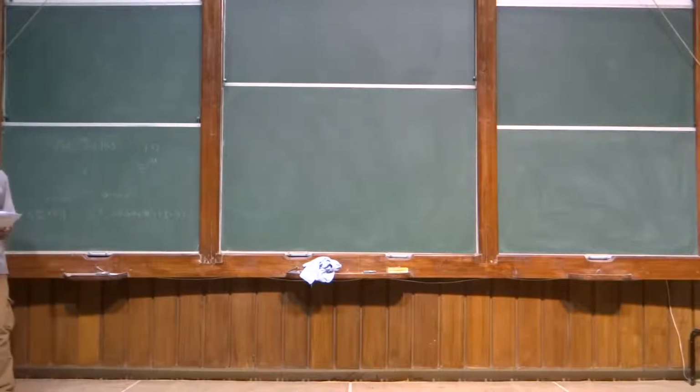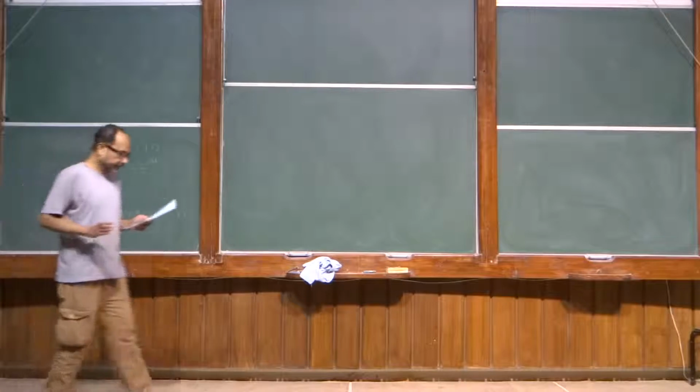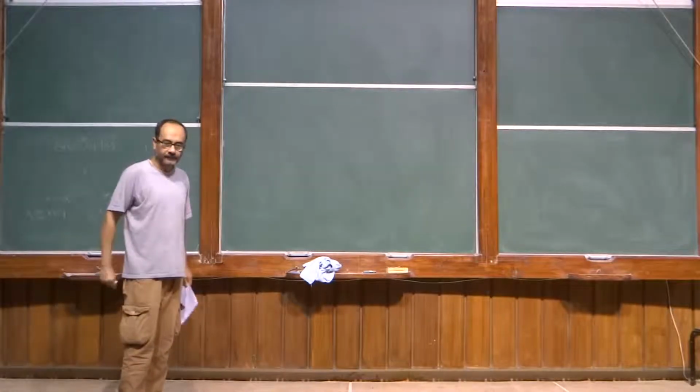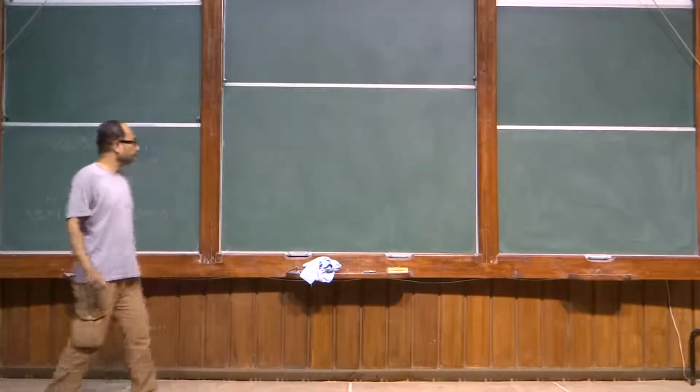Okay, so let me now describe the Feynman diagram description.